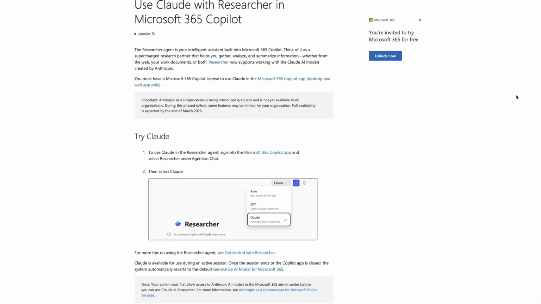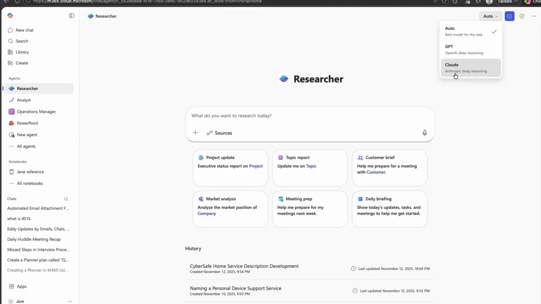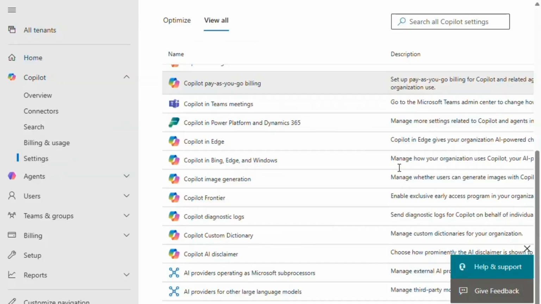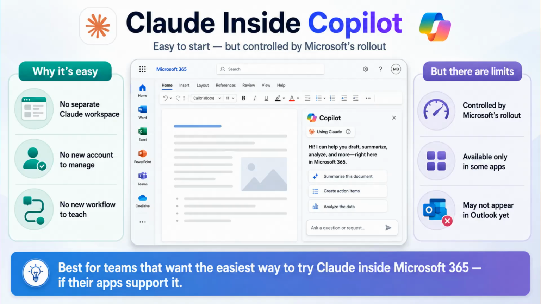Option 1 is Claude inside Microsoft 365 Copilot. This is the easiest starting point for existing Copilot users. If your administrator has enabled Anthropic models and your tenant supports them, Claude may appear in supported Copilot experiences. Your team stays inside Microsoft 365. There is no separate Claude workspace, no new account to manage, and no new workflow to teach.